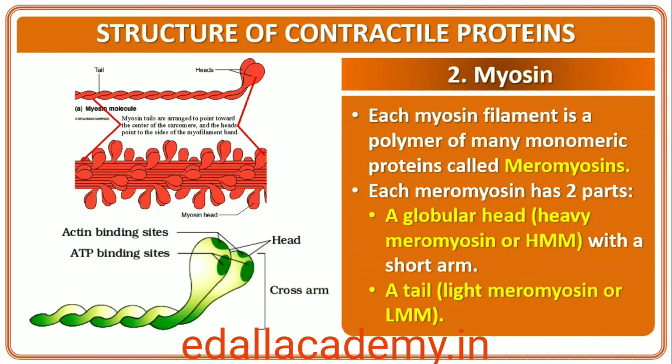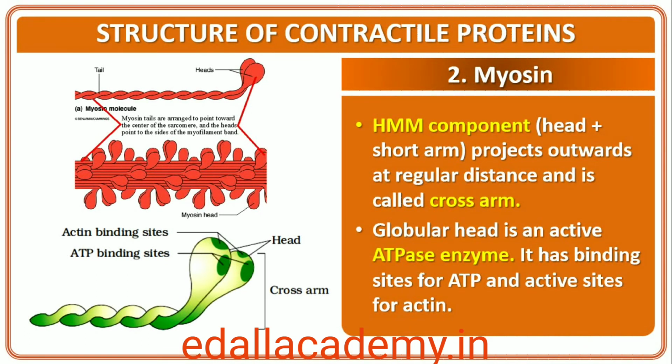Each myosin (thick) filament is also a polymerized protein. Many monomeric proteins called meromyosins constitute one thick filament. Each meromyosin has two important parts, a globular head with a short arm and a tail, the former being called the heavy meromyosin (HMM) and the latter, the light meromyosin (LMM). The HMM component, that is, the head and short arm, projects outwards at regular distance and angle from each other from the surface of a polymerized myosin filament and is known as cross arm. The globular head is an active ATPase enzyme and has binding sites for ATP and active sites for actin.